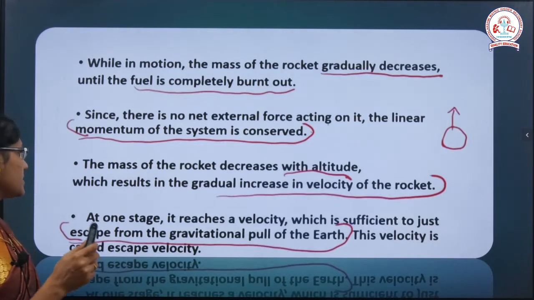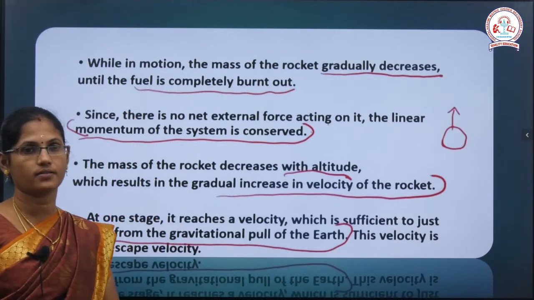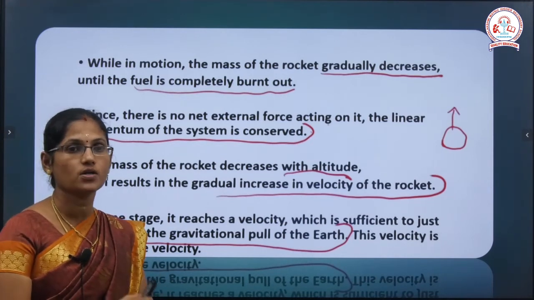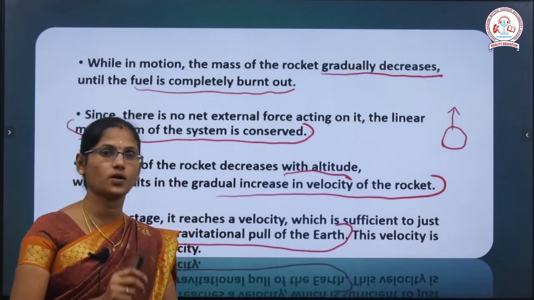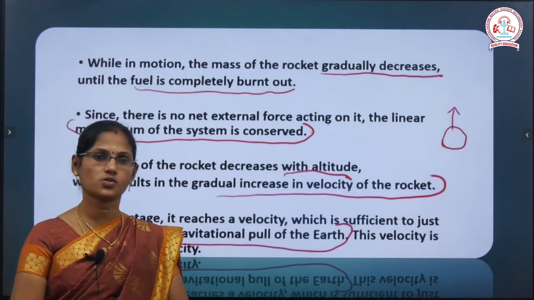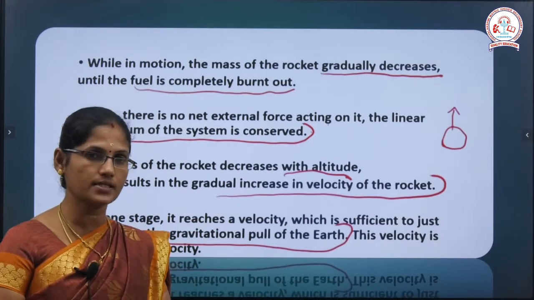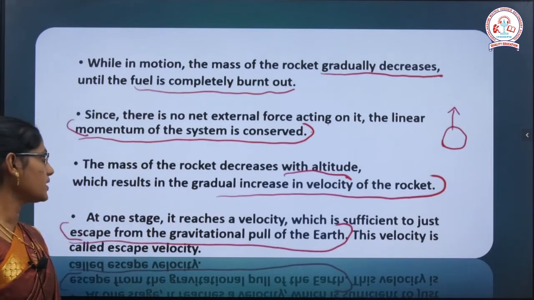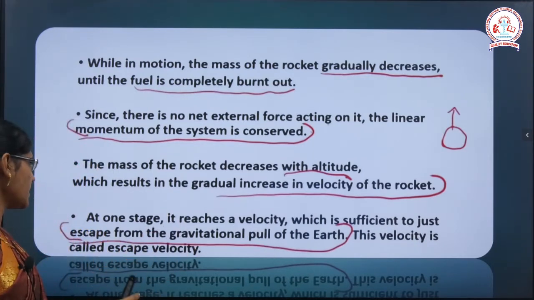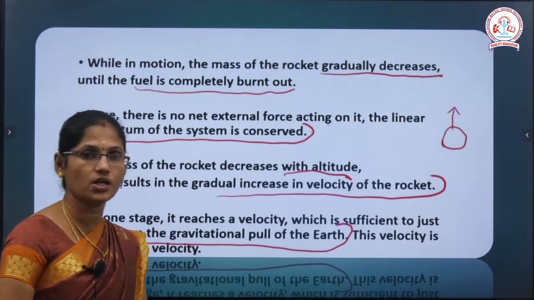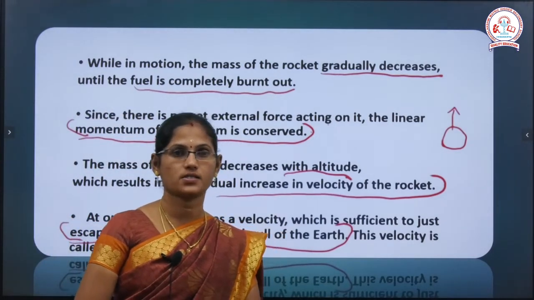And next step, after it reaches a sufficient velocity, what happens is it just escapes from the gravitational pull of the earth. So that velocity we call the escape velocity. It is one of the important two-mark questions in this chapter, laws of motion: escape velocity. So what is escape velocity? In this stage it reaches the maximum velocity, which is sufficient to just escape from the gravitational pull of the earth, and this velocity is called the escape velocity.